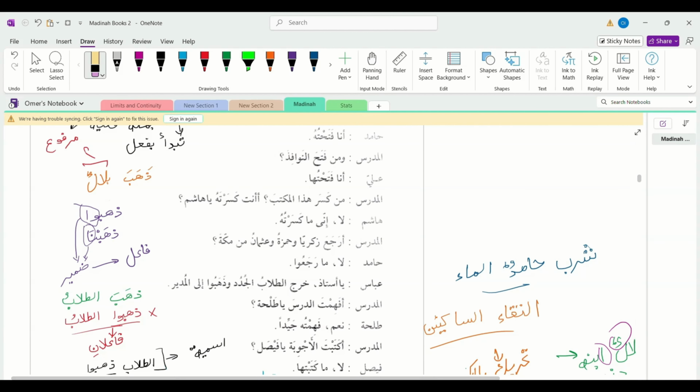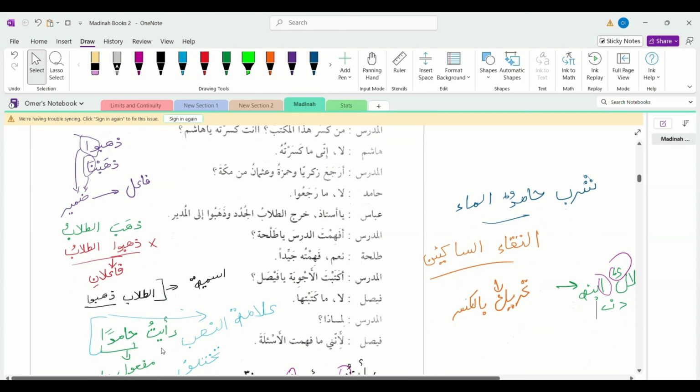So for example, we have these two sentences. ذهب الطلاب. The students went. This is a جملة فعلية. So ذهب الطلاب, this sentence is correct, and ذهبوا الطلاب, this sentence is incorrect, since it has two fa'il, it has two doers. The waw of ذهبوا is also a fa'il and طلاب is also a fa'il, so we can only have one fa'il. And a جملة اسمية will be different in the scenarios.